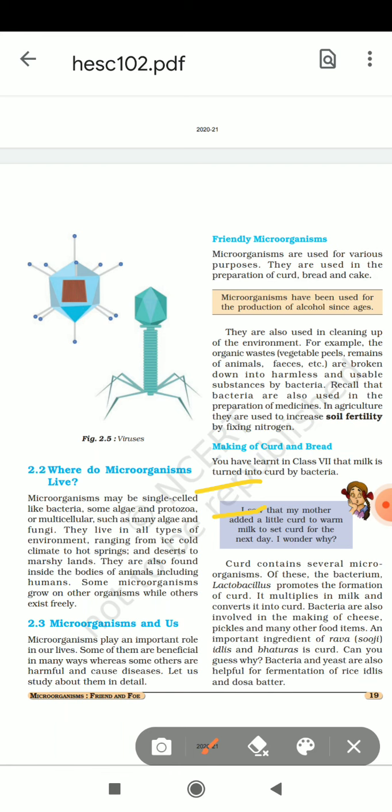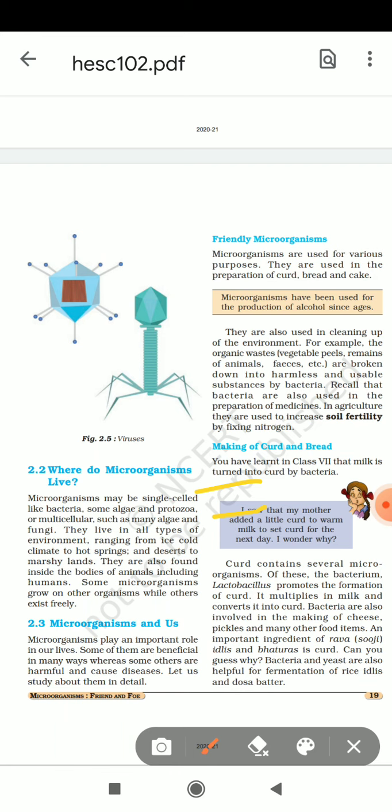They have to survive in all types of environments, ranging from ice-cold climates to hot springs, from deserts to marshy land. They are also found inside the bodies of animals, including humans.